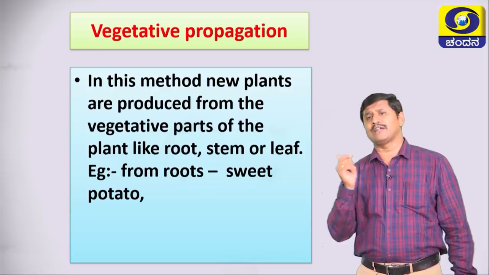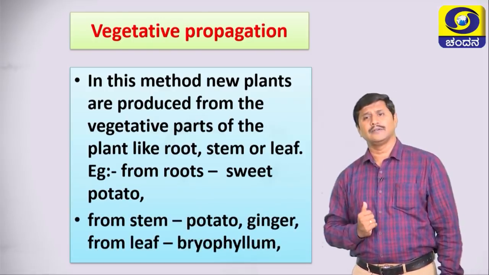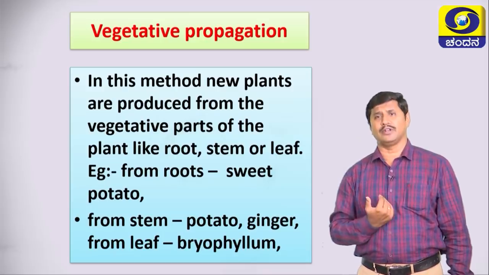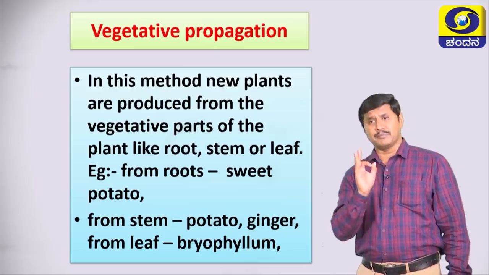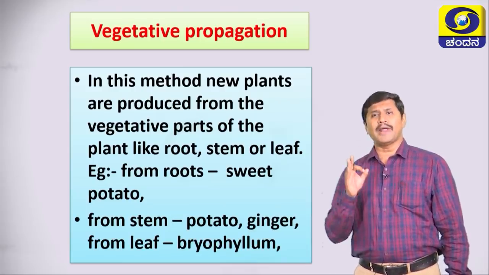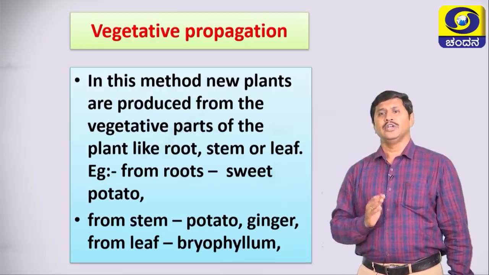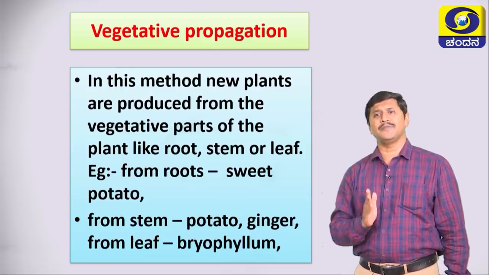From roots we get sweet potato, from stem we get potato and ginger, from leaf we get bryophyllum. Remember students, it is another method of asexual reproduction that occurs in plants. Especially in this method, new plants are produced from the vegetative parts of the plant like root, stem or leaf.